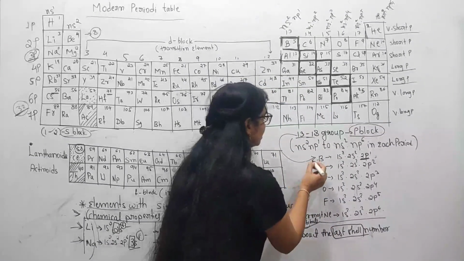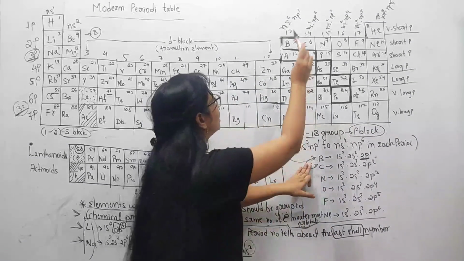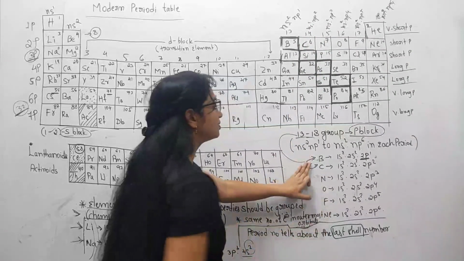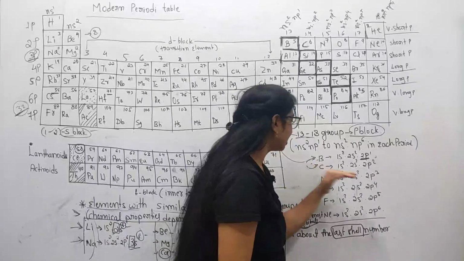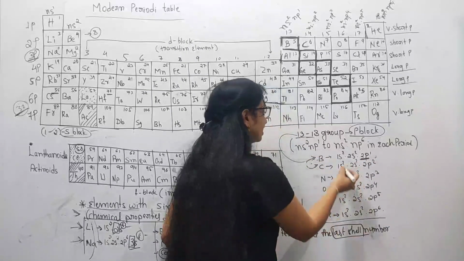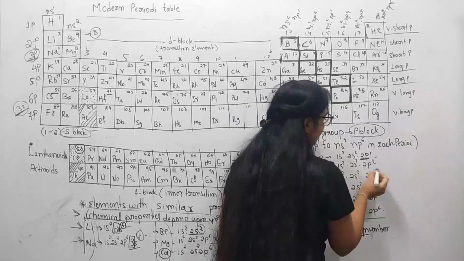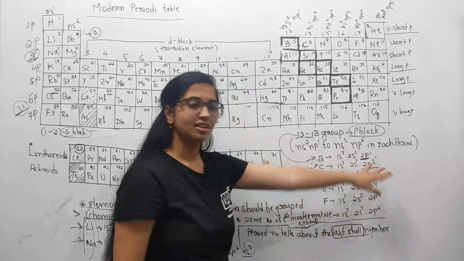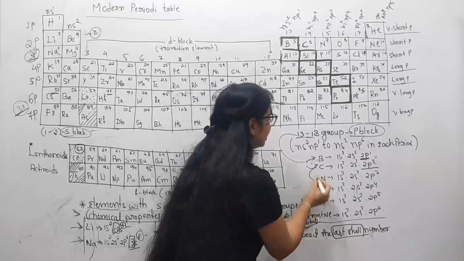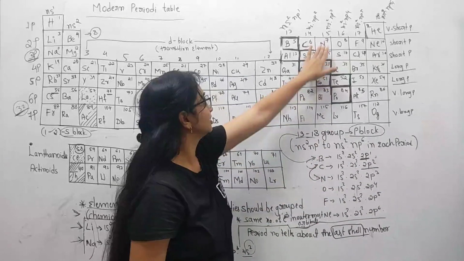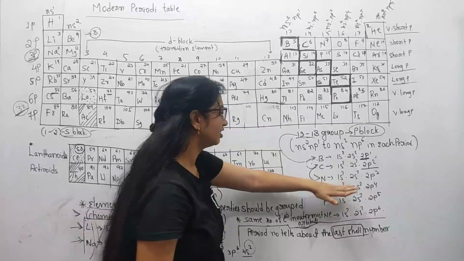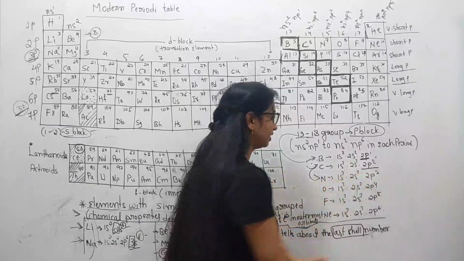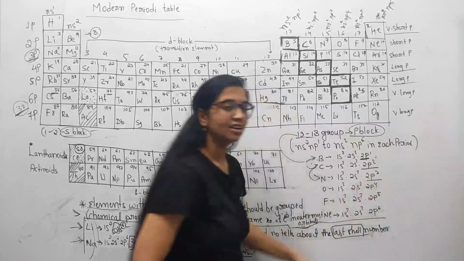So like that, I take an element from the 14th group, carbon. Observe its electronic configuration: 1s2, 2s2, 2p2. Again, the last or outermost electrons enter into the p shell. Like that, from the 15th group I take nitrogen here. The electronic configuration of nitrogen is 1s2, 2s2, 2p3. Again the electrons enter into the p shell.